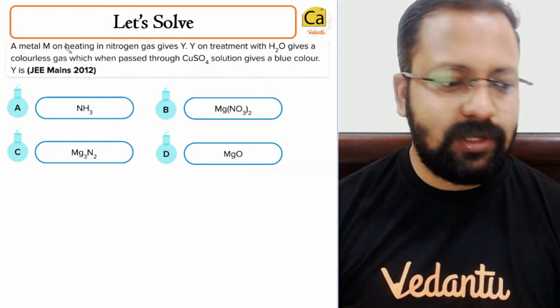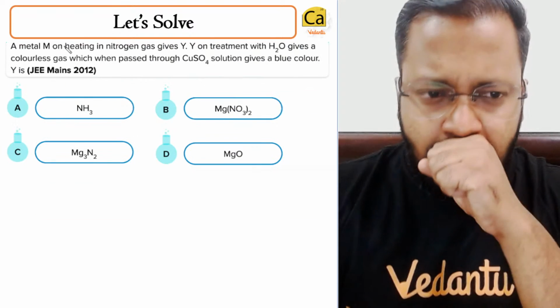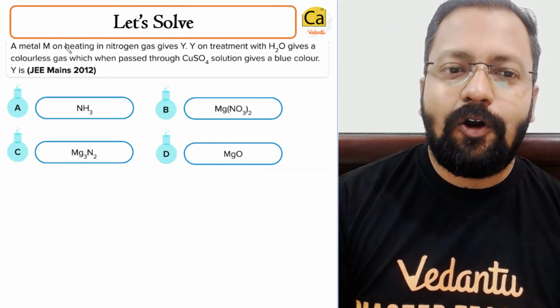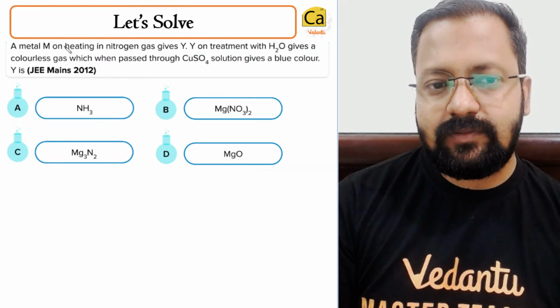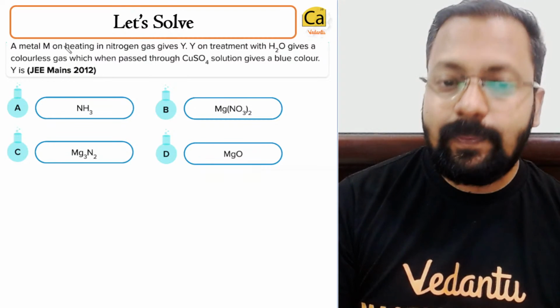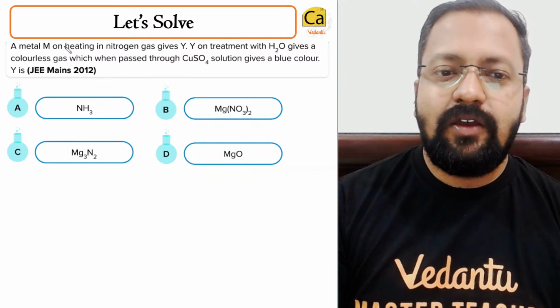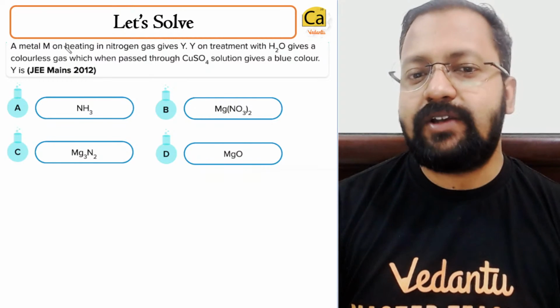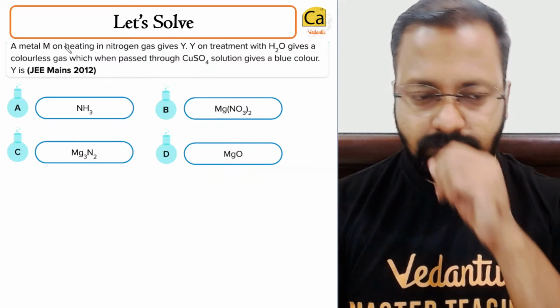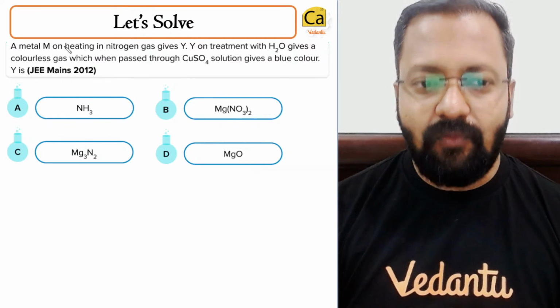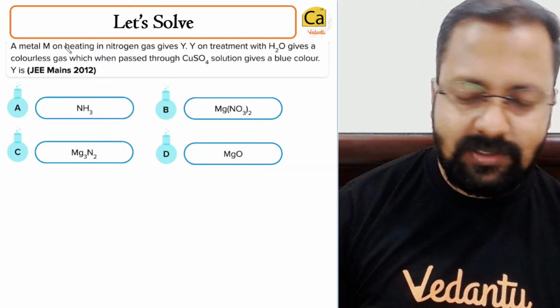Okay, next question is: a metal M on heating in nitrogen gas gives Y. Y on treatment with H2O gives a colorless gas, which when passed through copper sulfate solution gives blue color. What is this Y?